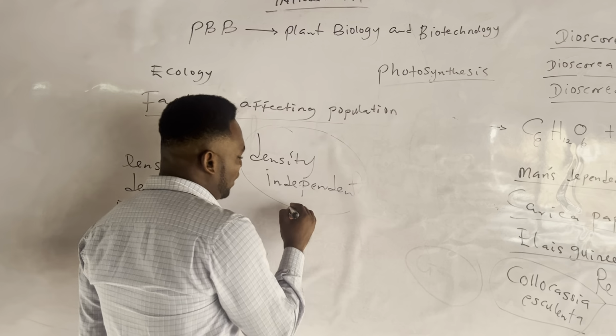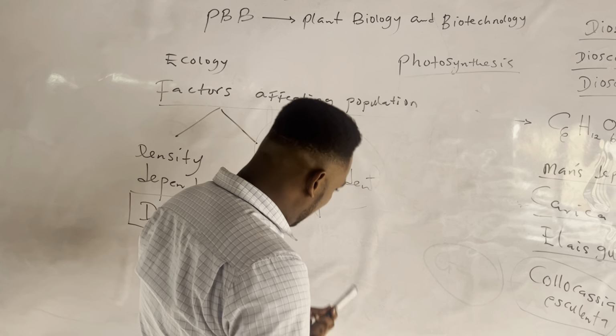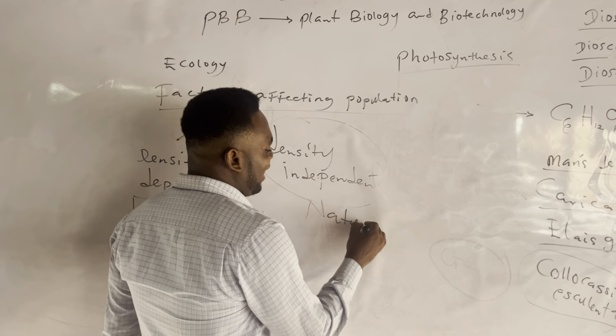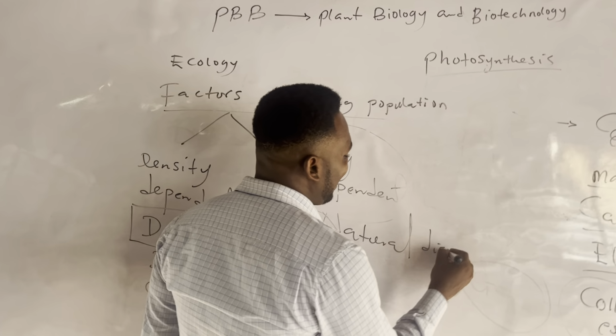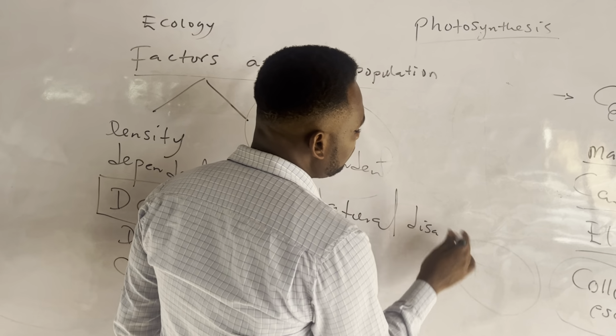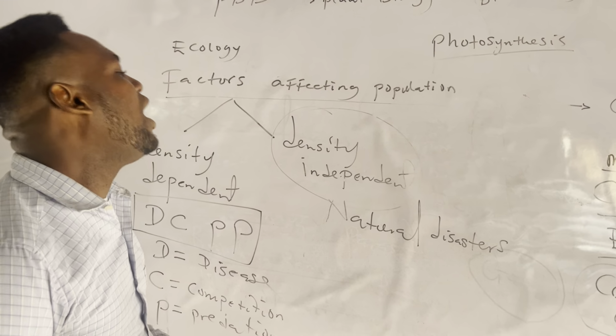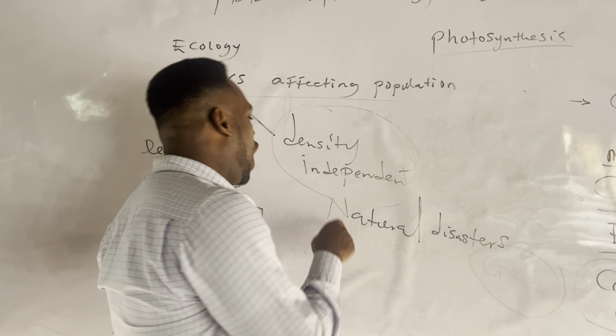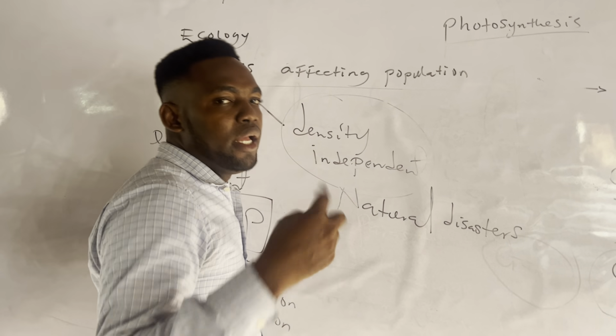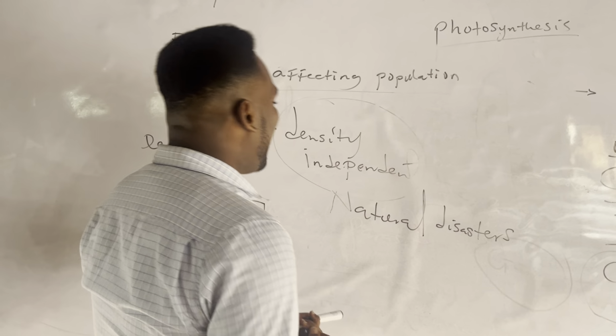We have them as natural disasters. All natural disasters are factors affecting a population, and as such they do not depend on density. Name them. You can say earthquake.